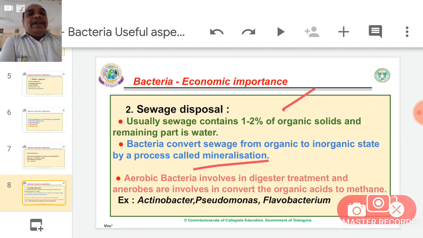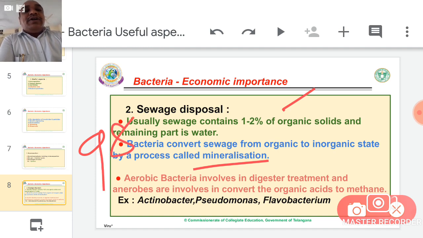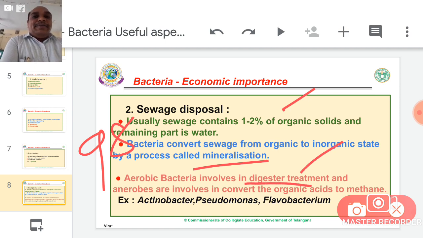Next, the remaining 98% is polluted water. For that polluted water also, bacteria are involved in digester treatment, especially aerobic bacteria, which live only in the presence of oxygen.